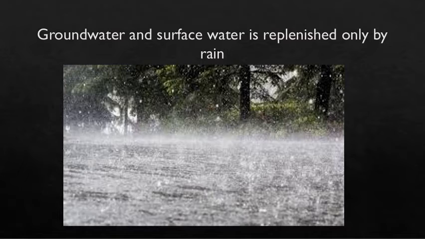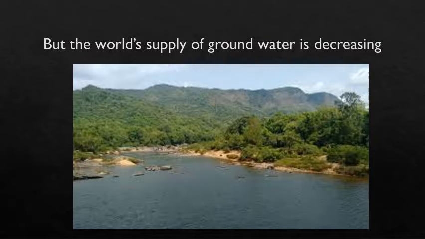But the world supply of groundwater is slowly decreasing. Now why is it decreasing? It is because we are polluting the water. Not only the water, we are polluting the ground also. So because of pollution, the quality of the water is reducing and the evaporation is not properly happening. The water cycle is not running properly. Because of all such reasons, the supply of groundwater is slowly decreasing.